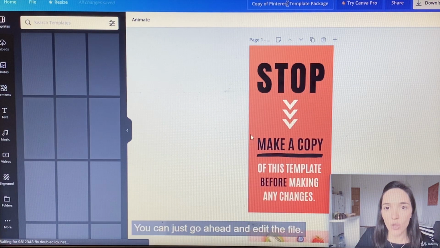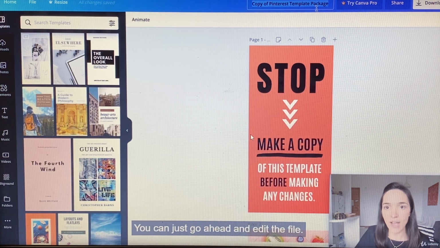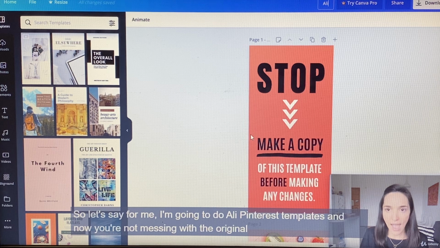And then there you go. You can just go ahead and edit the file. So let's say for me, I'm going to do Ali Pinterest templates. And now you're not messing with the original file.